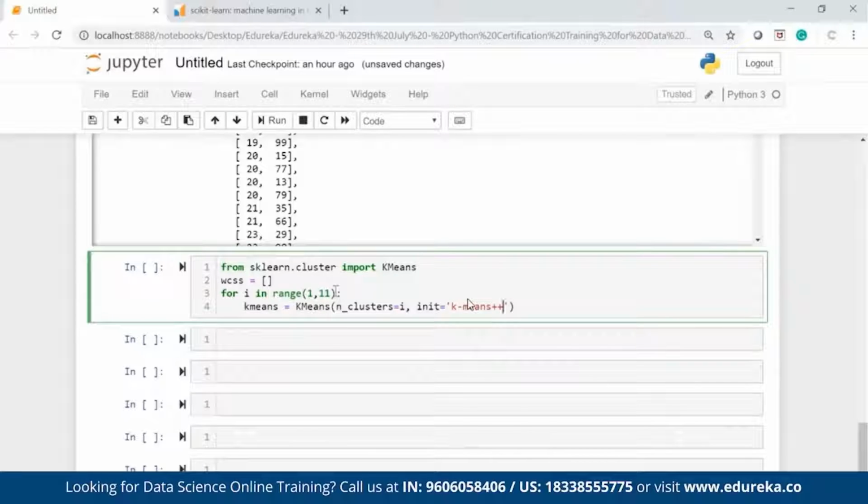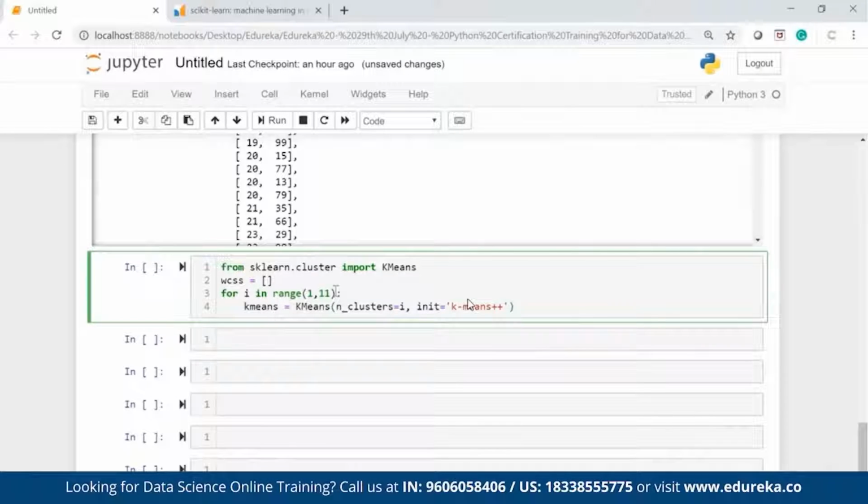It will generate the centroids where the densities are more, so that my iterations will reduce, because I don't want multiple iterations to generate a cluster. It will take much time, it will take much resources. That is why init equal to k-means++ will help me to generate a centroid which will be at the most density populated section.